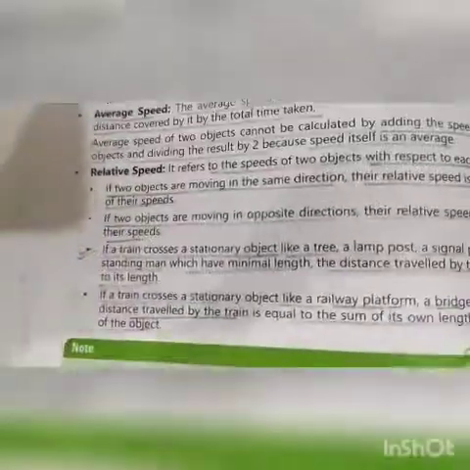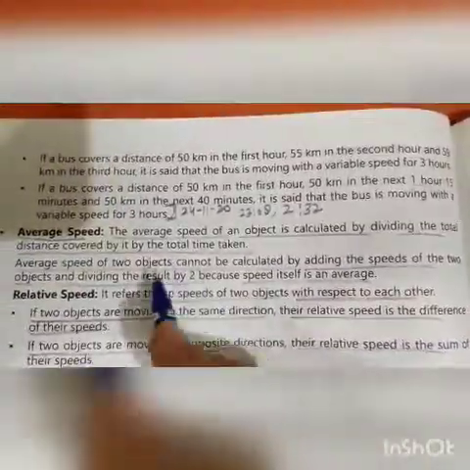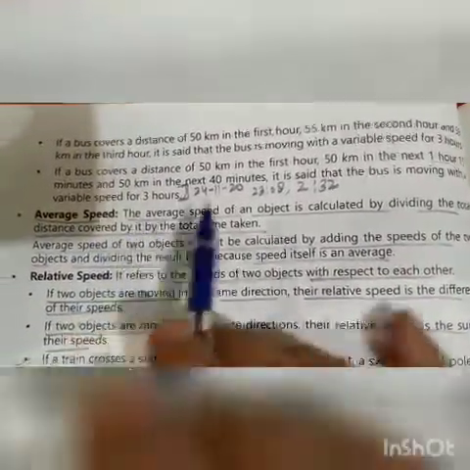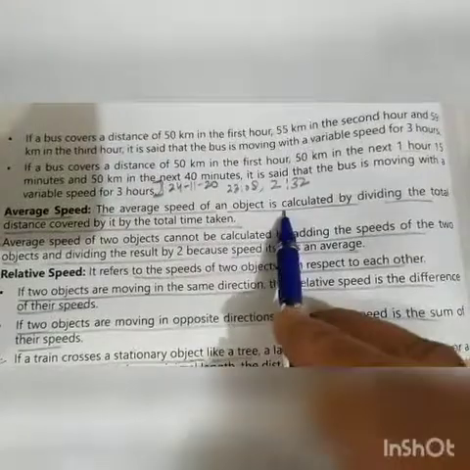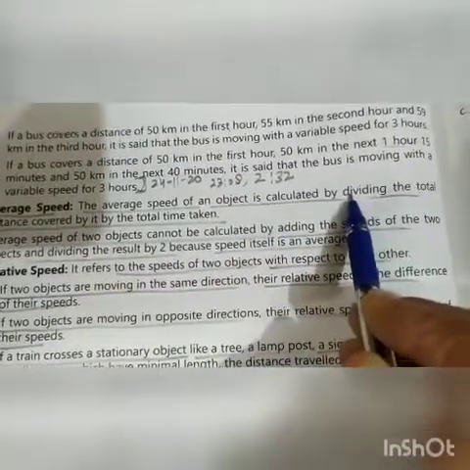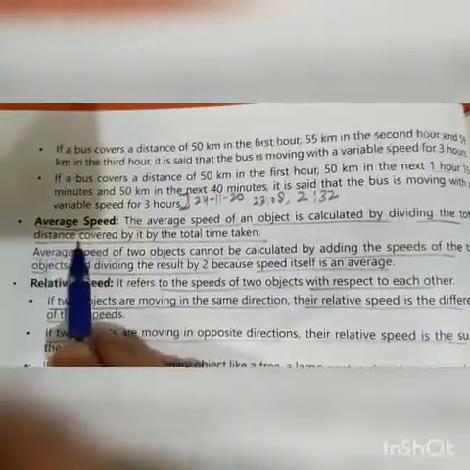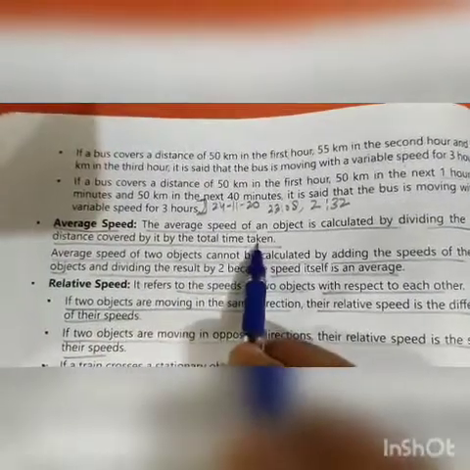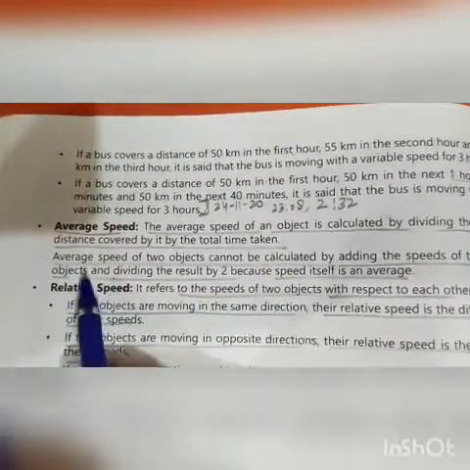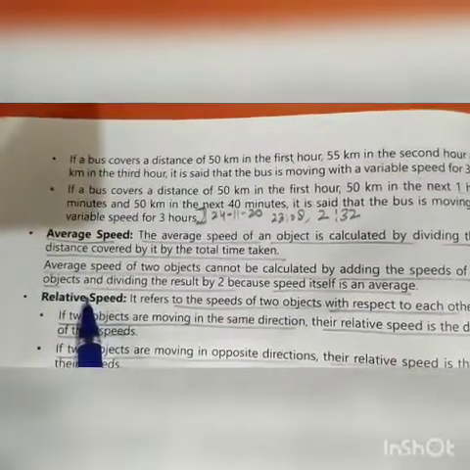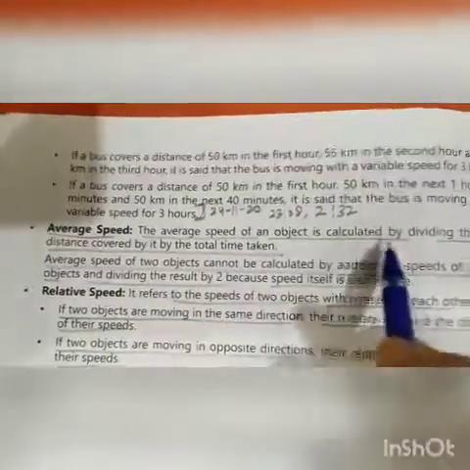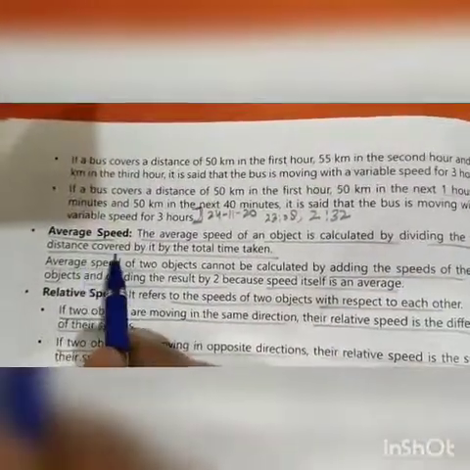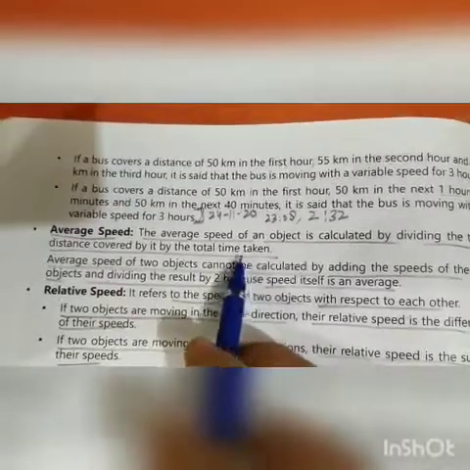See here, first I will explain you what is an average speed. The average speed of an object is calculated by dividing the total distance covered by it by the total time. So see now example 18.